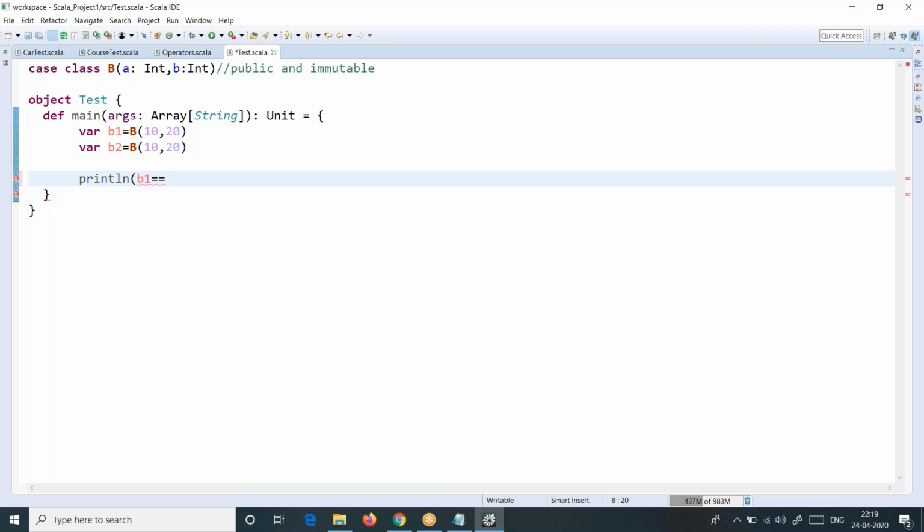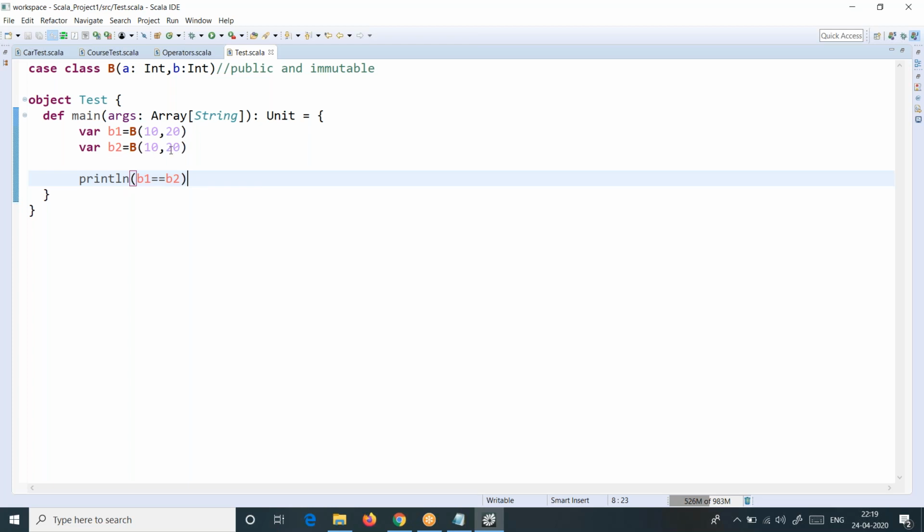You use double equal, sir. Usually a reference comparison happens, not here, but in general cases. But here it is not a reference comparison, sir. It is doing a structural comparison, whether every data inside B1 and this object are the same or not.